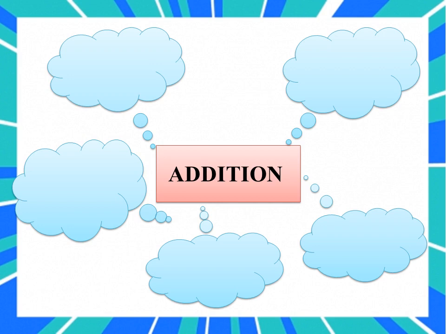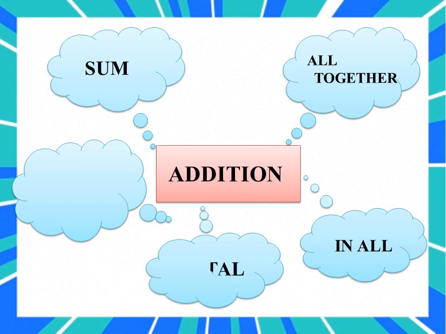Children, now we will see a mind map in addition. Sum, all together, in all, total, and it is a symbol of addition. It is a plus symbol.